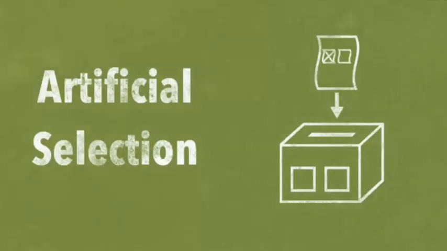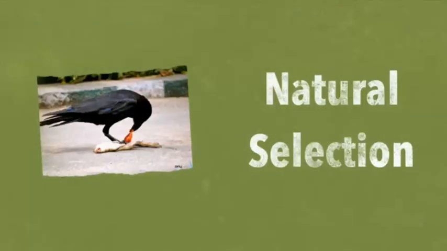We choose what plants and animals mate with each other to create the next generation. In natural selection, nature chooses who mates and what animal traits will be carried on to the next generation.